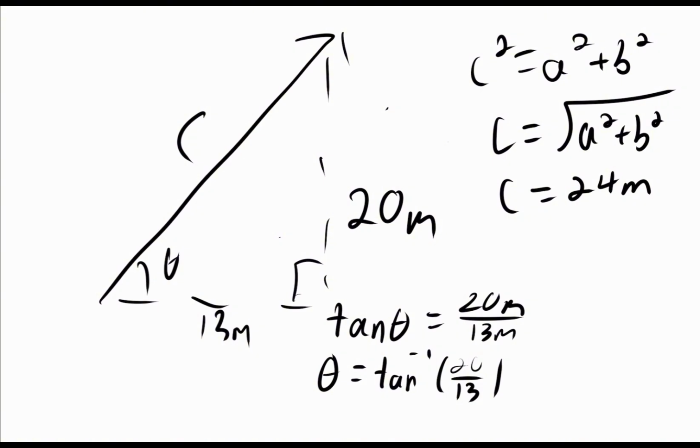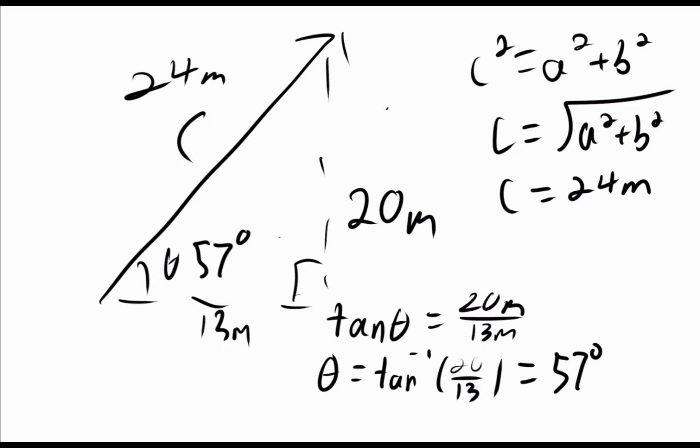You can find this angle without having to find anything else first. And then also it makes the angle more accurate. So this right here, we're just going to get 57 degrees. So we found that this is 24 meters at 57 degrees above horizontal.